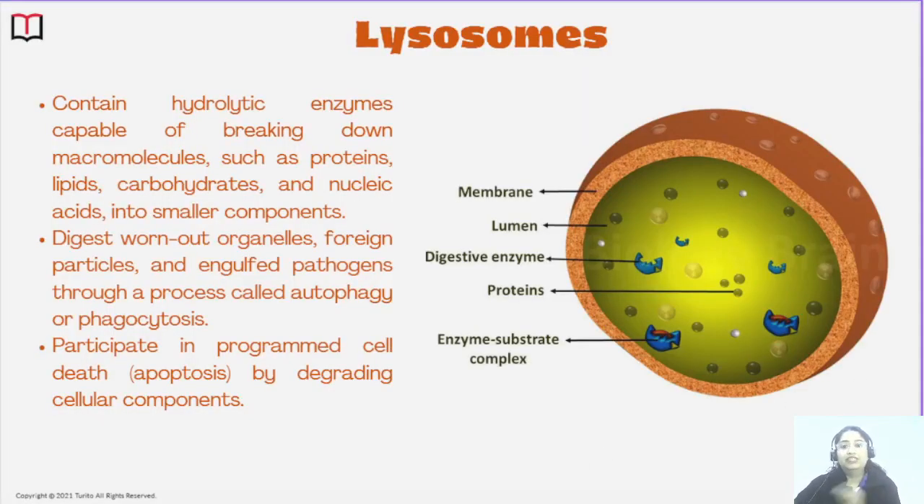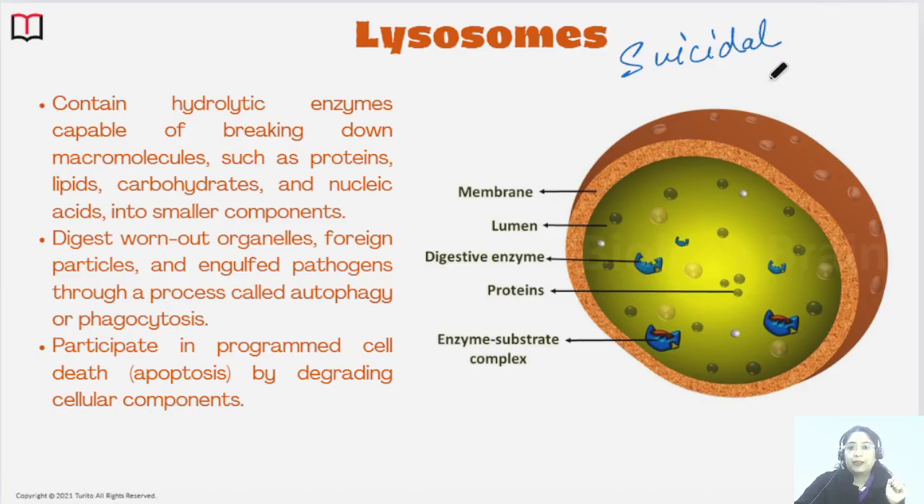Now, what is a lysosome? A lysosome is an organelle which is also called a suicidal bag. Why is it called a suicidal bag? You can see in this picture how it looks. This is the outer membrane, and inside there is a space called the lumen, and in the lumen different types of enzymes are present, like digestive enzymes and proteins. These enzymes are called hydrolytic enzymes. They are acidic in nature.